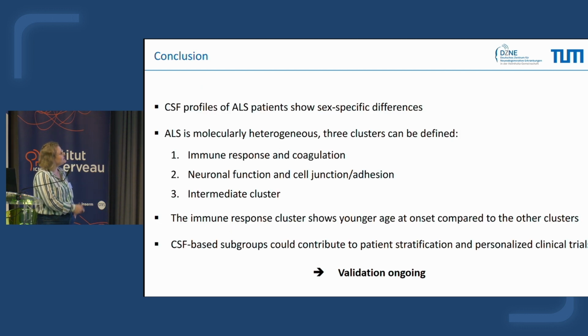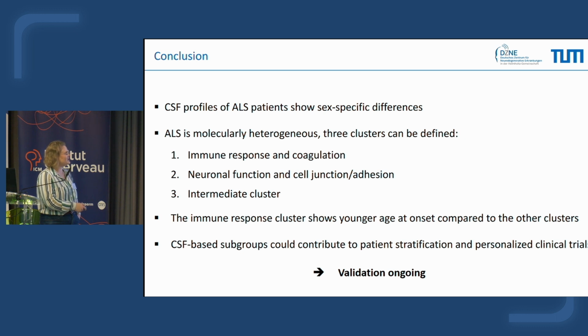So as conclusion, I would say that this study identified CSF profile of ALS patients. So ALS patients show sex-specific differences with decreased signal in female compared to male. We also observed molecular heterogeneity with kind of 2 or 3 main clusters in the CSF of ALS. So one cluster could be called immune response and coagulation. Another cluster was identified with increased neuronal function and cell junction adhesion.